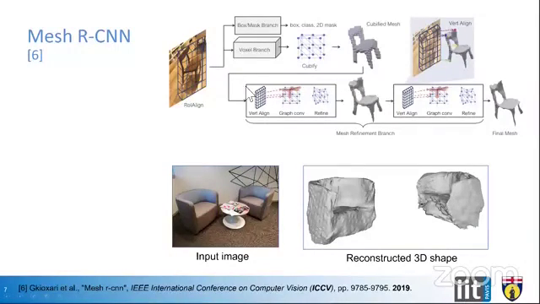The additional part by the Mesh RCNN includes the voxel branch that voxelizes and creates the initial mesh, which is then refined with the help of a multiple sequence of graph convolutional neural networks. And in the end, we have a complete final 3D shape generated by Mesh RCNN. So here is the execution. We took a real image from our lab and fed it to this network. It produces the output as shown here on the right side.